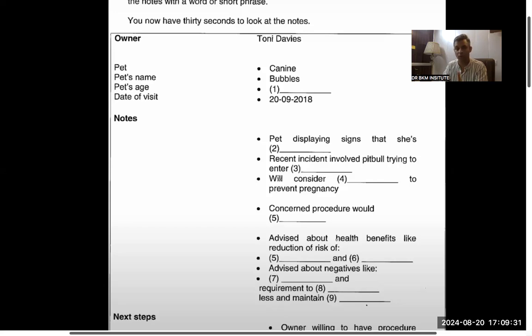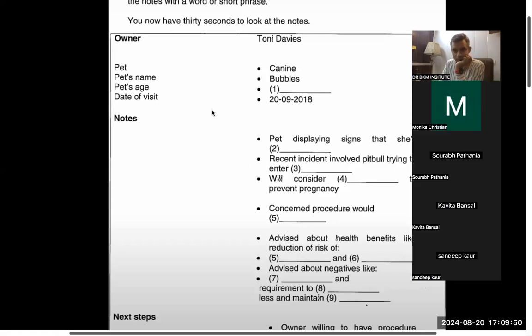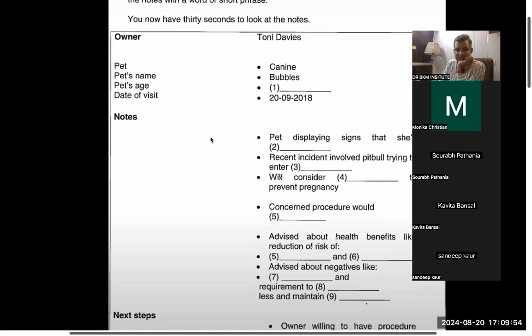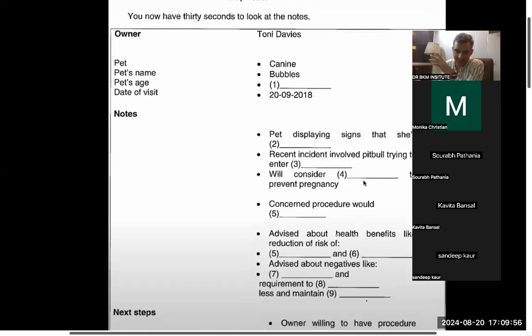I missed out on the E, but please remember these spellings when you are practicing. Hysterectomy. Please practice these spellings. Very, very important. Let's go further, and I will take the word hysterectomy as the main word.